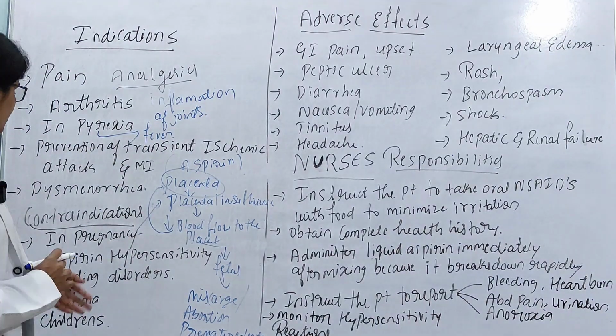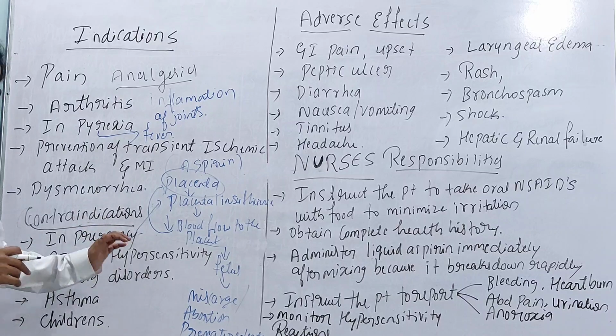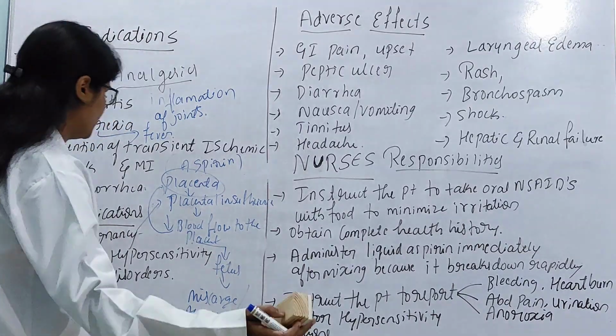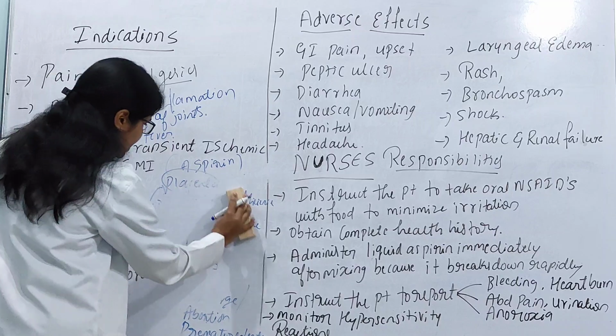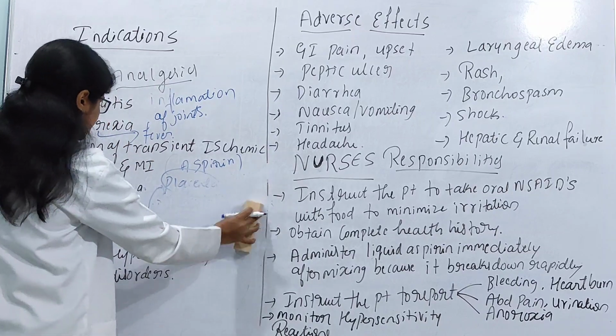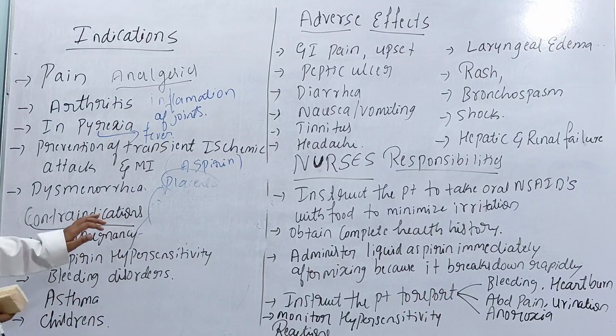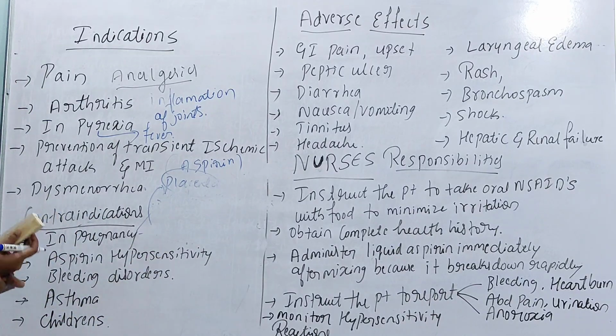The next condition is aspirin hypersensitivity, meaning when the patient has reactions towards aspirin, we should not administer the drug.